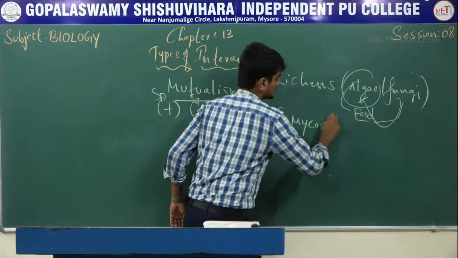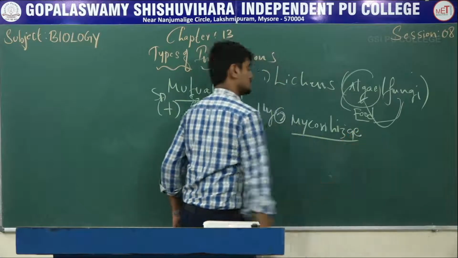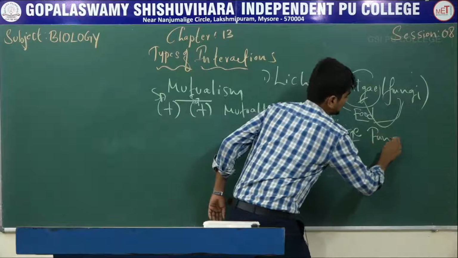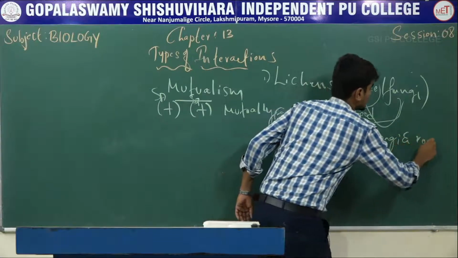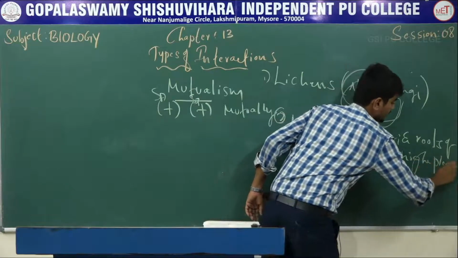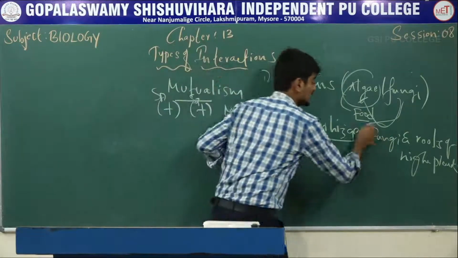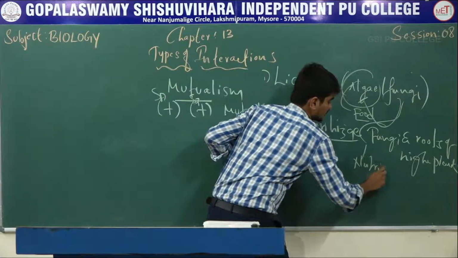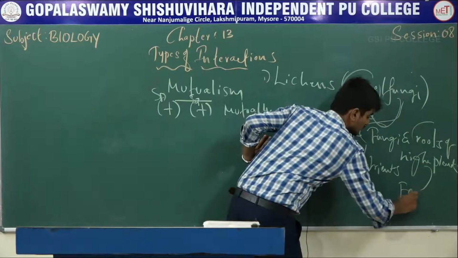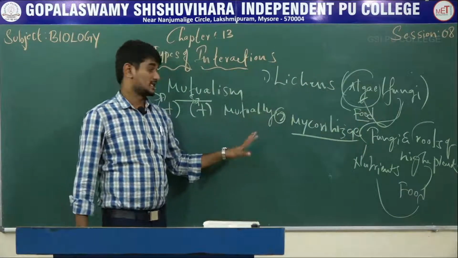The second one, mycorrhiza. Yes, this mycorrhiza shows symbiotic association between fungi and roots of higher plants. Here the fungi absorb the nutrients. The roots of higher plants give food for fungi. So both are symbiotically associated with each other.